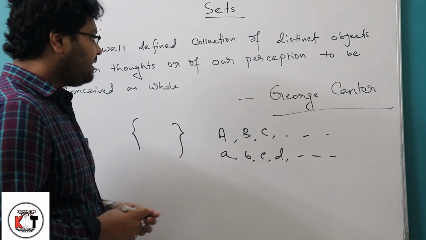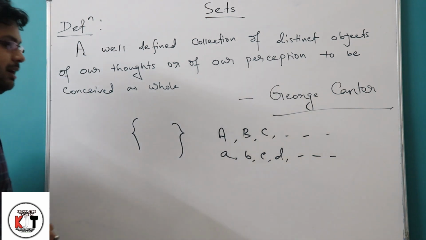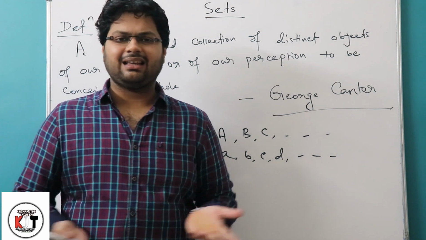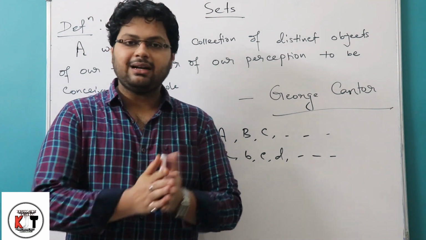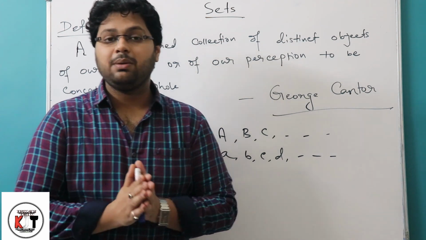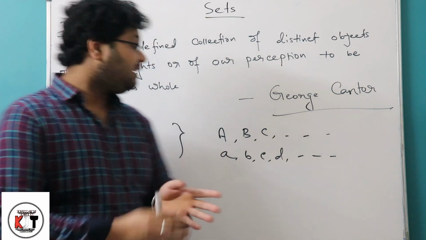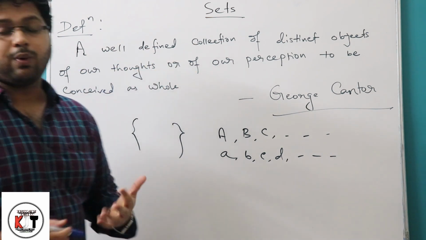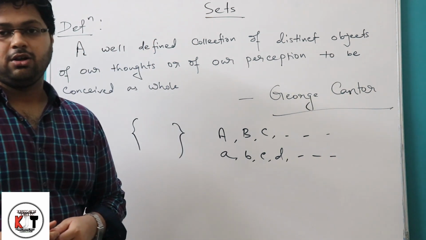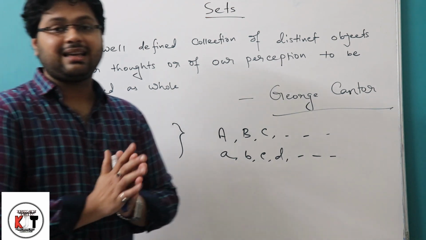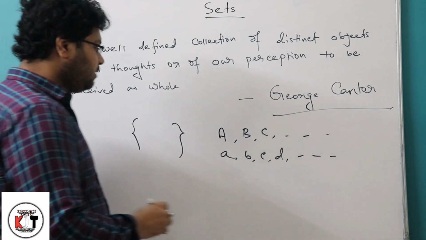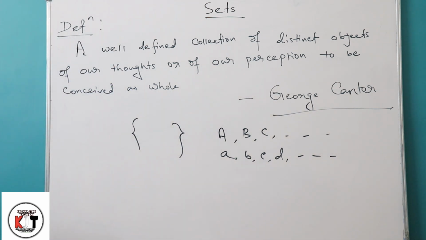So now the question is, can we call every collection a set? That is, if we take any collection of anything, can we call it a set? But the answer is no, because in the definition it is written a well-defined collection. Now we need to know what is the meaning of that well-defined collection, when a collection can be called a well-defined collection. I am giving you some examples, then it will be clear to you.